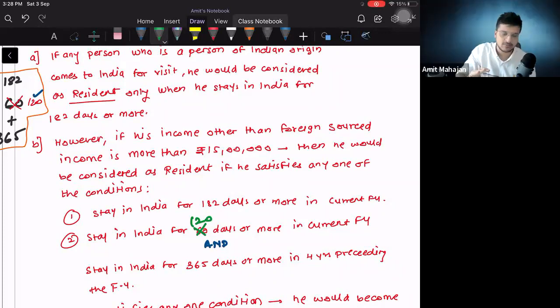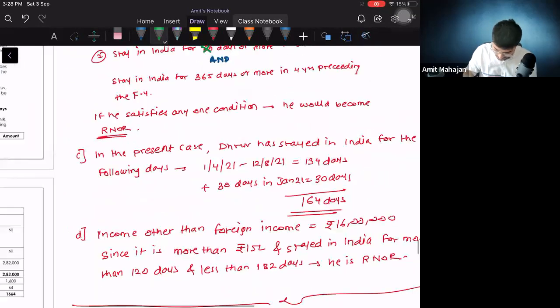See, I know this question is a bit different, but don't be scared of such questions. These questions can come in the exam. That's why I'm solving them, so don't curse me asking why sir is making us do such questions. Such questions can come, that's why I'm doing these questions. Don't get scared. Now that you know this question, there is no tension. Okay, now